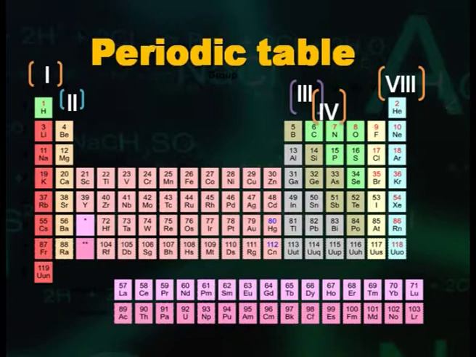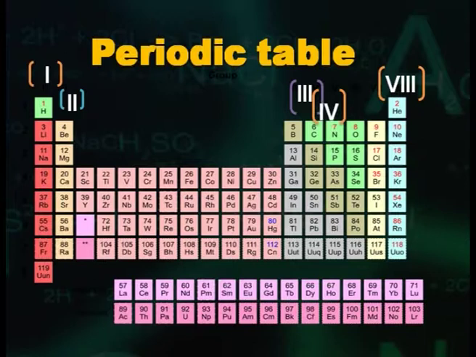Now, we can determine how many valence electrons each element has in its outermost shell. The elements in the 1A column have 1 valence electron, the elements in the 2A column have 2 bonding electrons, and so on. By the time we get to the noble gases, the column labeled 0, we are up to 8 bonding electrons.